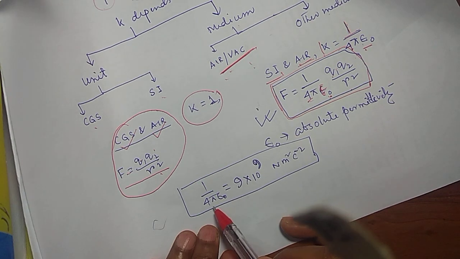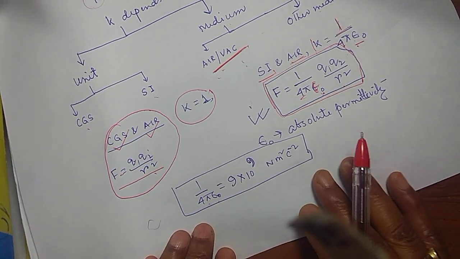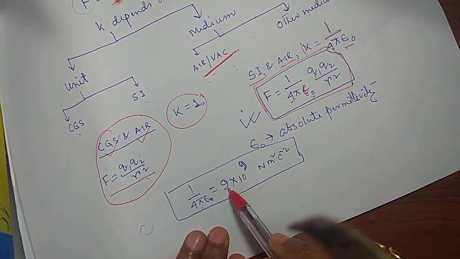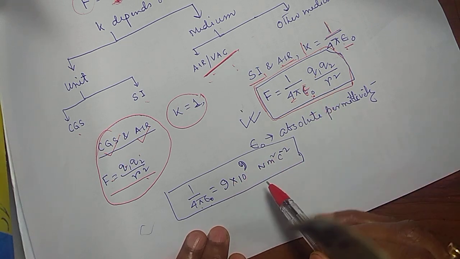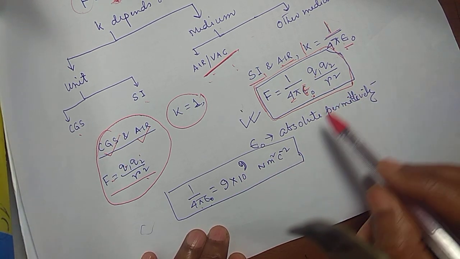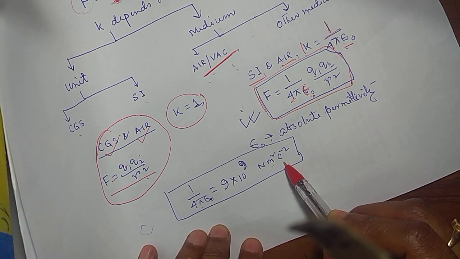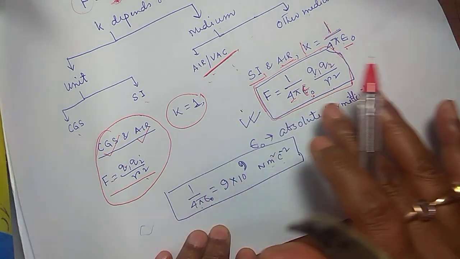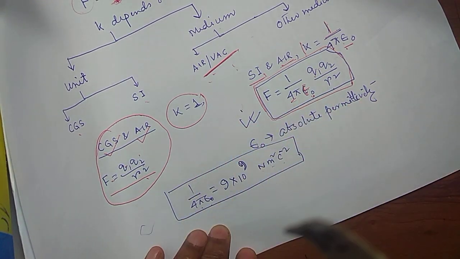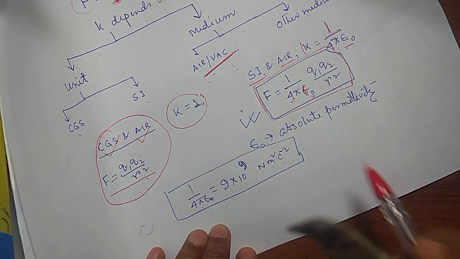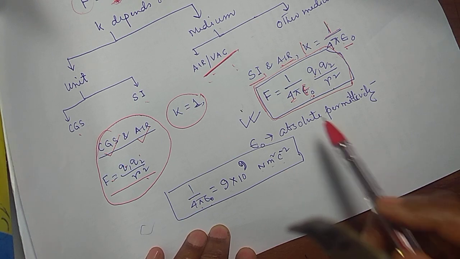And if you put the values of 4 pi and epsilon naught, you will get the values in books. The value comes out to be approximately 9 into 10 to the 9, and with dimensions and units, Newton meter square per Coulomb square. So Coulomb's law comes out to be this for air or vacuum and SI unit.